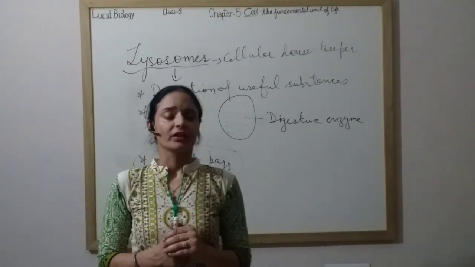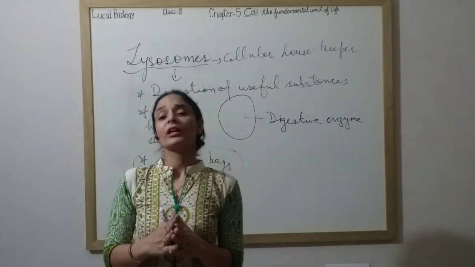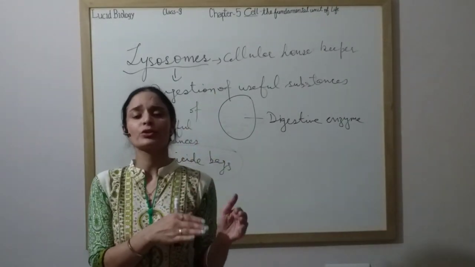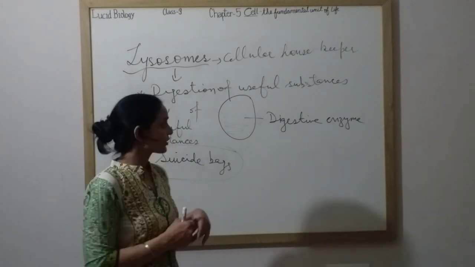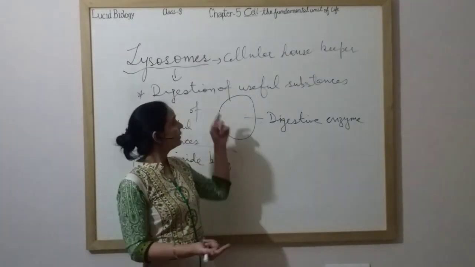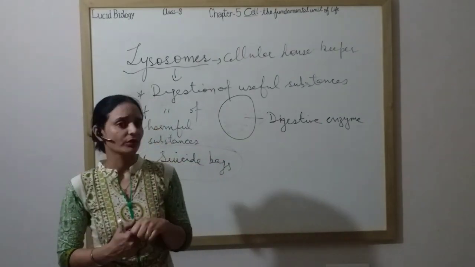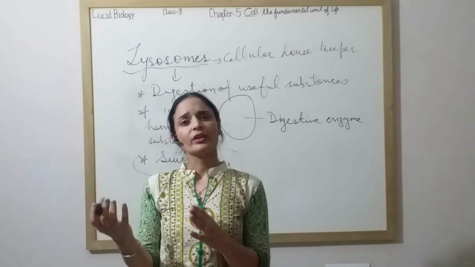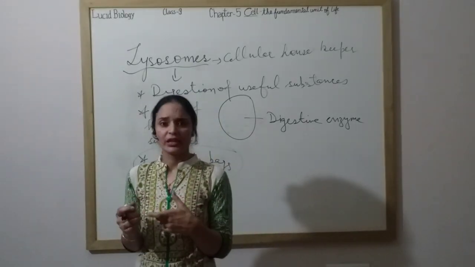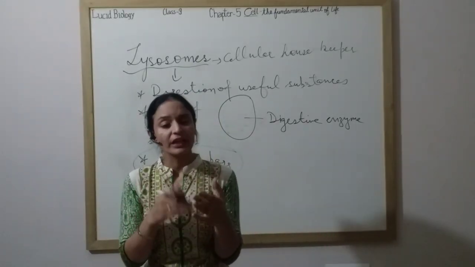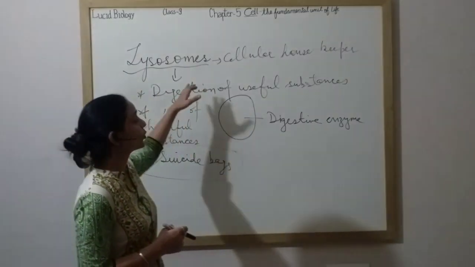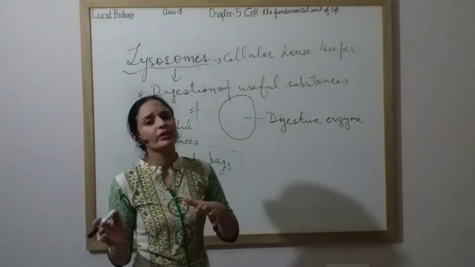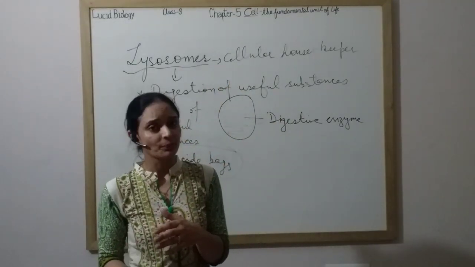And one most important thing, it plays a crucial role in metamorphosis in frogs. You know metamorphosis, that is the transition from the embryonic stage to the adult stage. Yes, a tadpole changes to a baby frog. In that, lysosomes play a very important role. During the embryonic stage, the tadpole has a tail and gills. That tail and those gills are digested by lysosomes, they are eaten up by lysosomes so that the tadpole can get converted into a frog, or look like a frog.